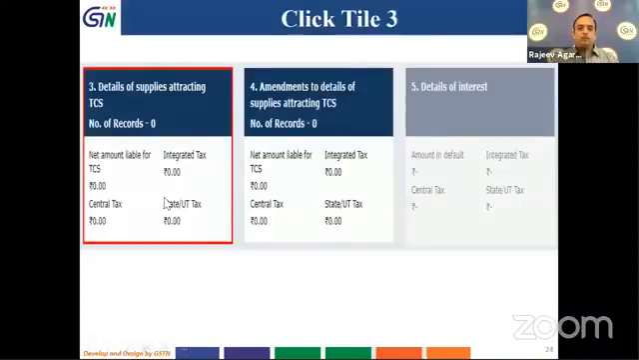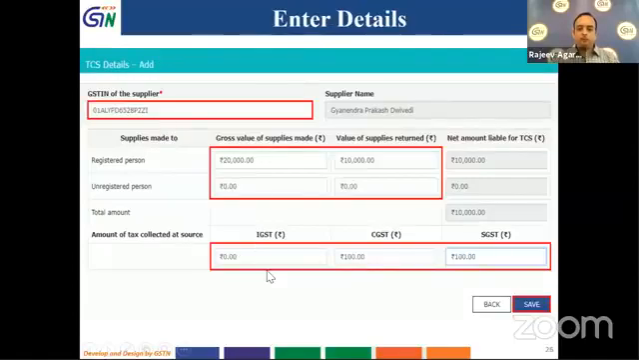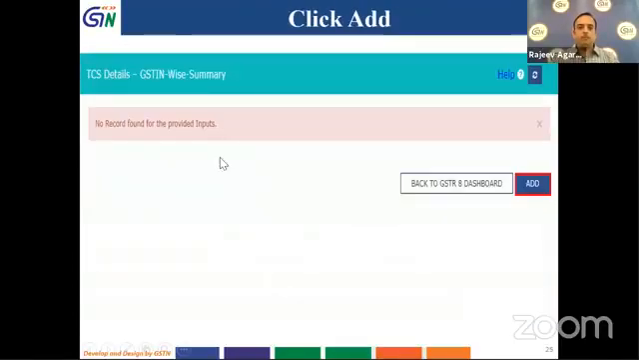So this is the expanded view of tile 3. Tile 3 contains details of supplies attracting TCS. Here I will fill in the details of those supplies which I have affected, on which I have collected the TCS last month. So if I am filing for October, all those details on which I have collected TCS, I will be reporting in this month. So I click on this, then this particular page opens up. In this page, as of now, there is no record. So I will click on the add button to add a record.